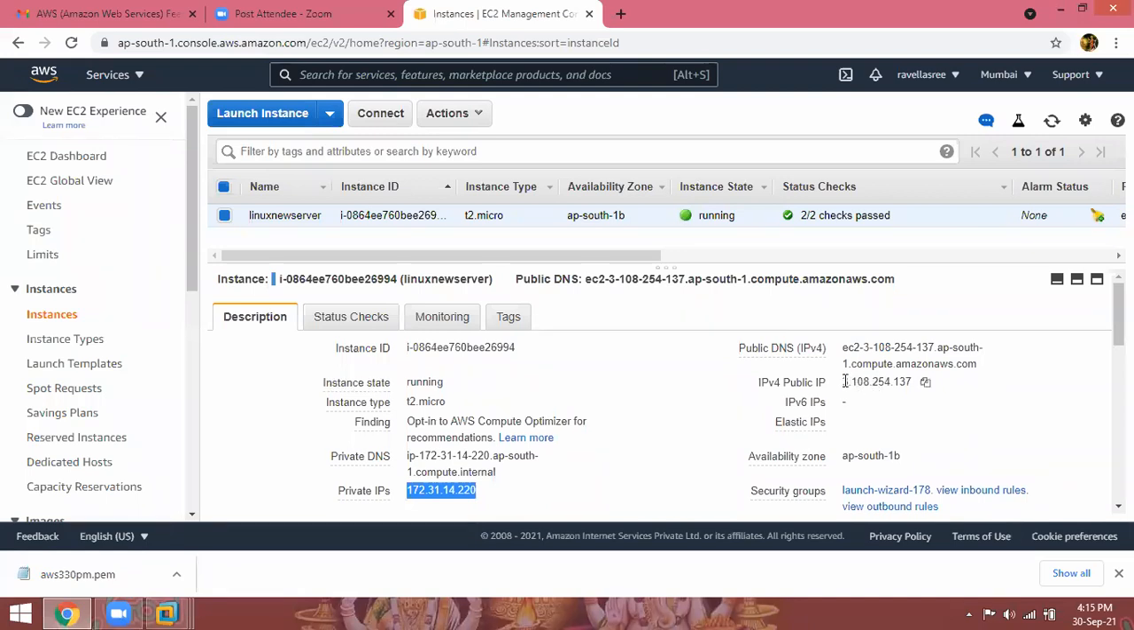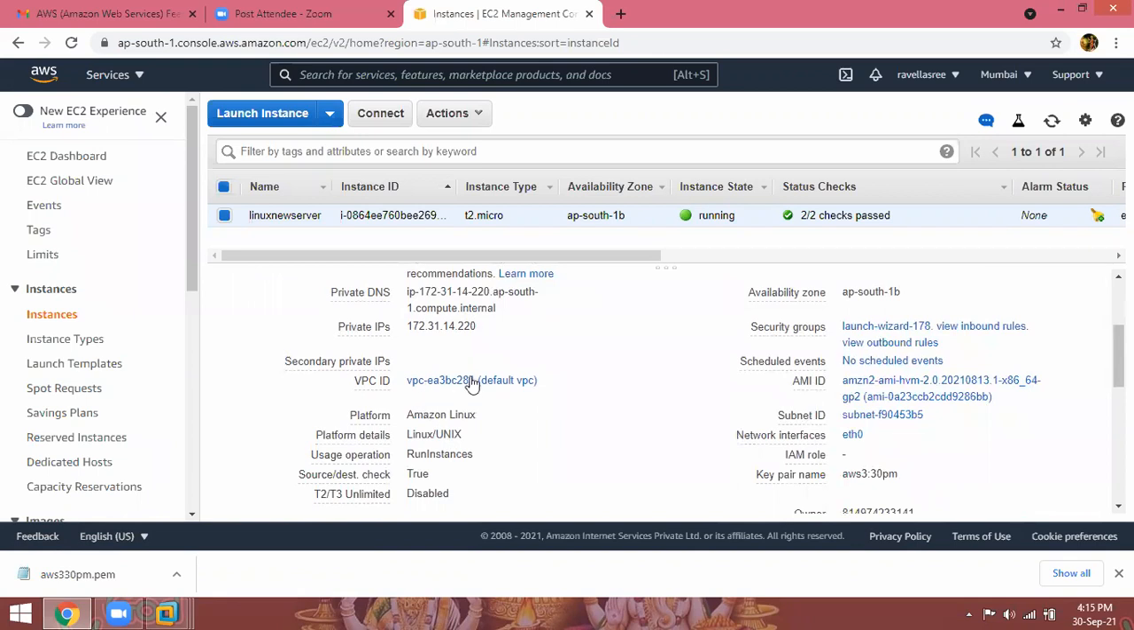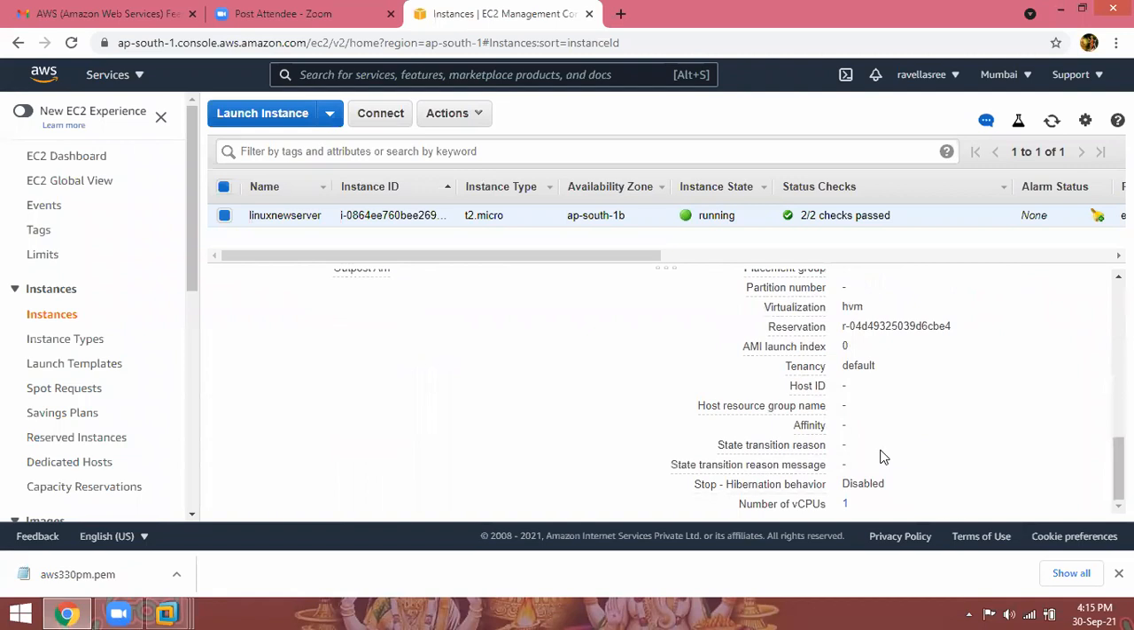If this IP address is not there, you cannot log into your Linux server, because our laptop network is a private network and your instance is in the public cloud. How can you connect? You need a public IP address, and they allocated that IP address to us. So security groups, which we selected, inbound rules, outbound rules. VPC, default VPC, platform Amazon Linux, platform details Linux or Unix. Network interface card name eth0, like the details about your instance.